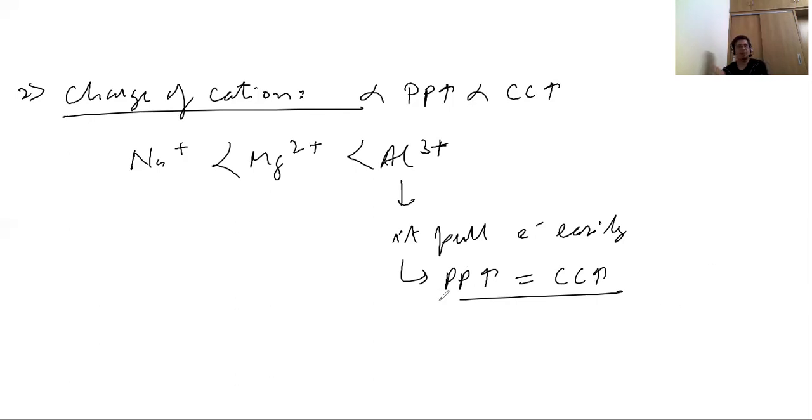This is applicable when you move left to right. When you move top to bottom in the cation category, then you have to consider charge also. This is the second point, mentioned in most of the books. The third point of cation, which I find most important, that's why I'm marking it with a star, comes frequently in many competitive exams, and this is pseudo noble gas configuration.